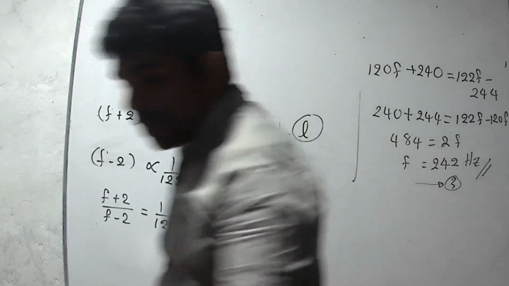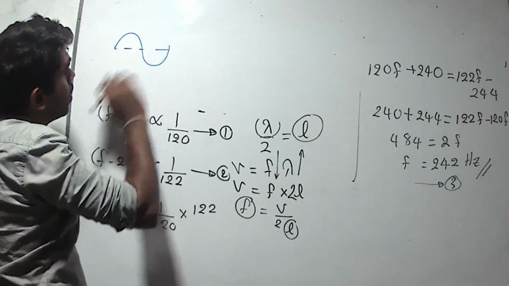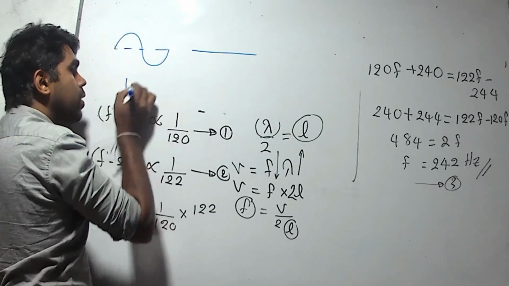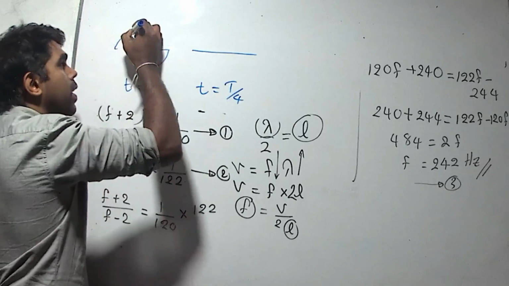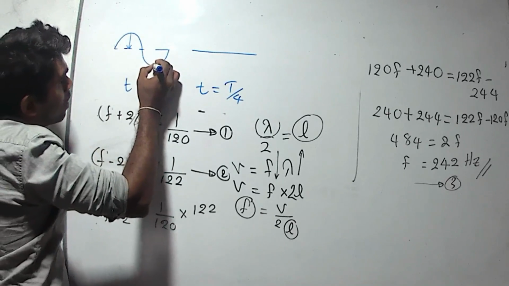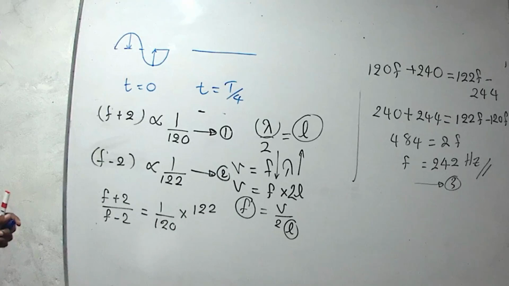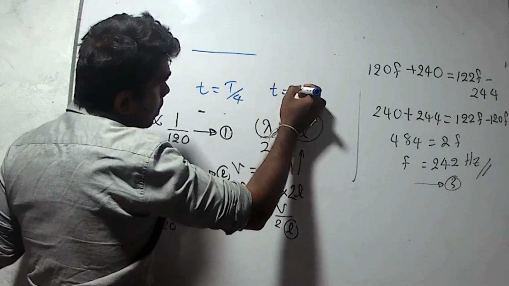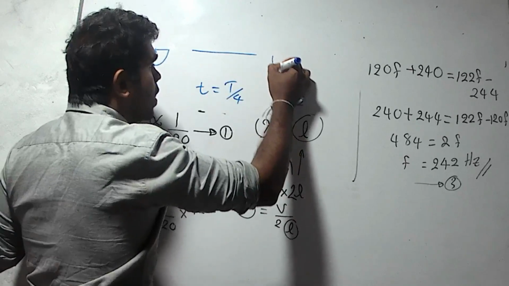Then when getting the second situation, the wave should be like this. They have given this one as T equals 0, T equals T over 4. Then this point should be moved to this place and this point should be moved to this place. It means the wave should be like this. After another T over 4, time is T over 2, then it is like this.